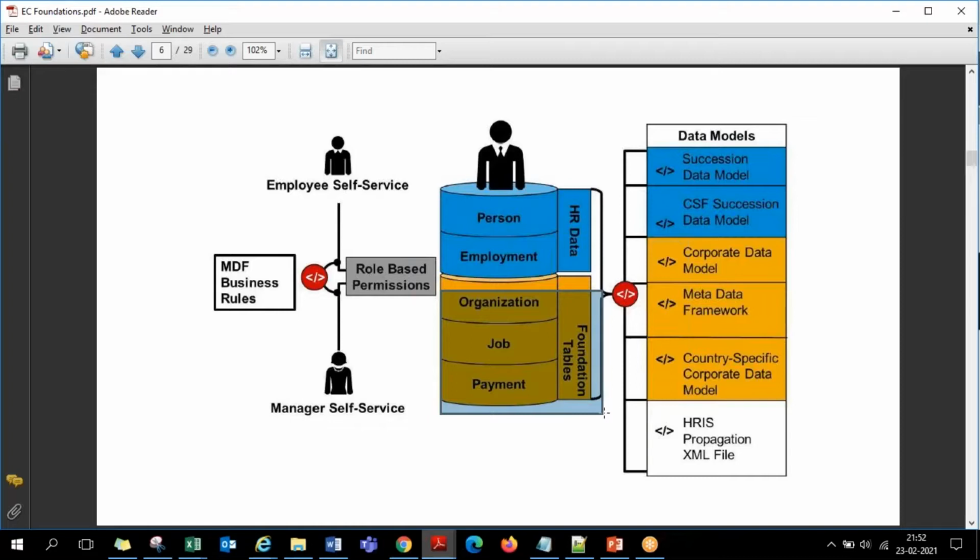Foundation data. What is foundation? When you maintain employee personal details, employment details, all that, under employment details, if you are required to say which department the employee is working in, which location the employee is working in, what the salary details of the employee are, the salary grade, anything that you want to maintain while hosting an employee record, first of all, I need to have a list of departments defined in the company. Such that tomorrow when I'm hiring an employee, from the list of departments in this company, I can assign him against one department.